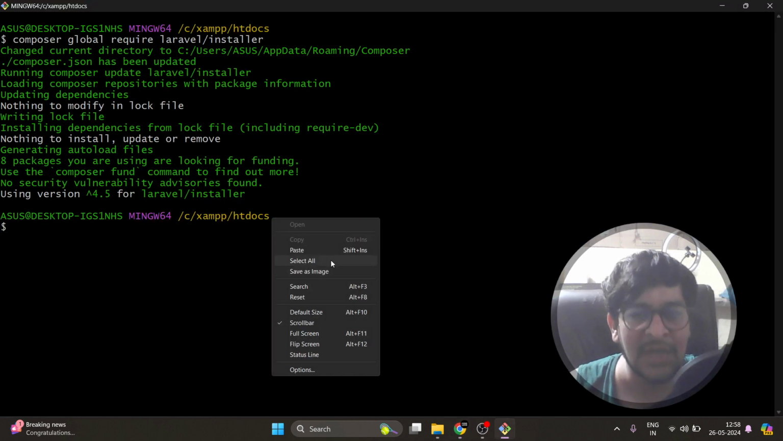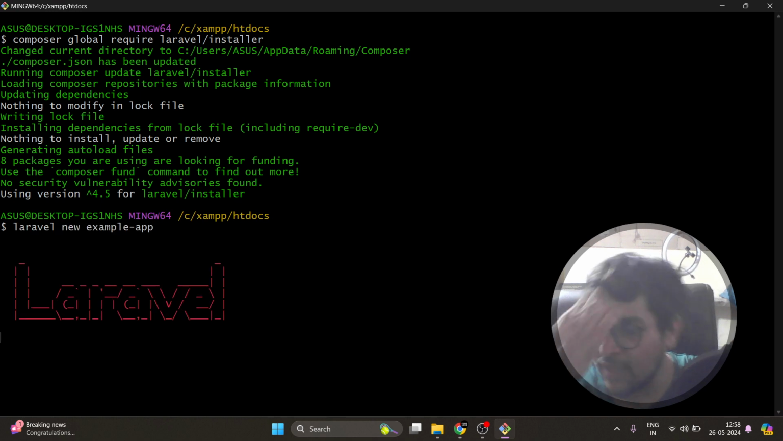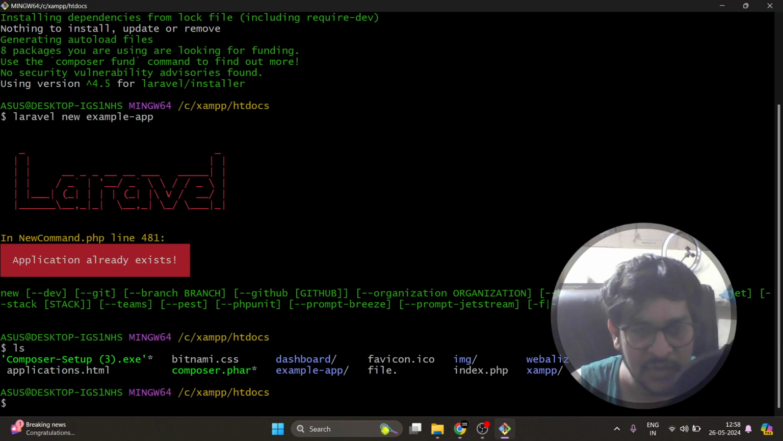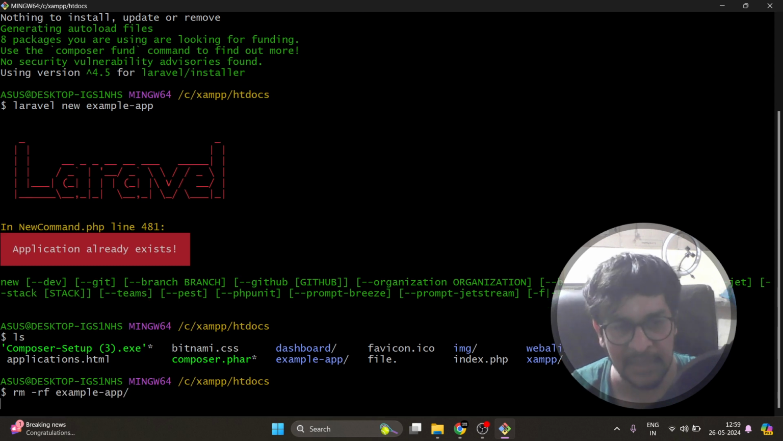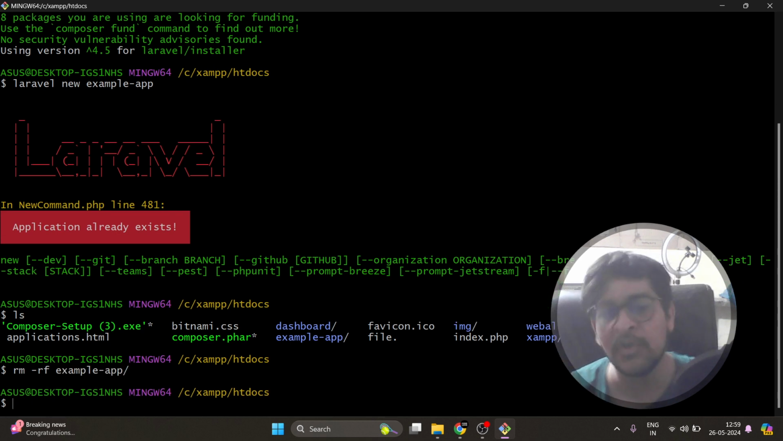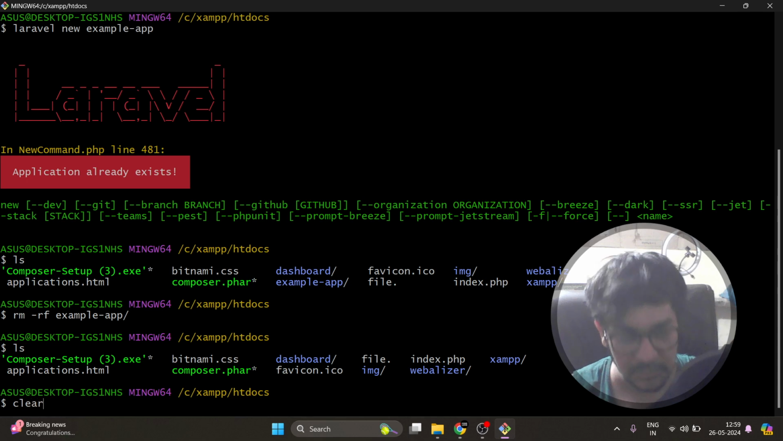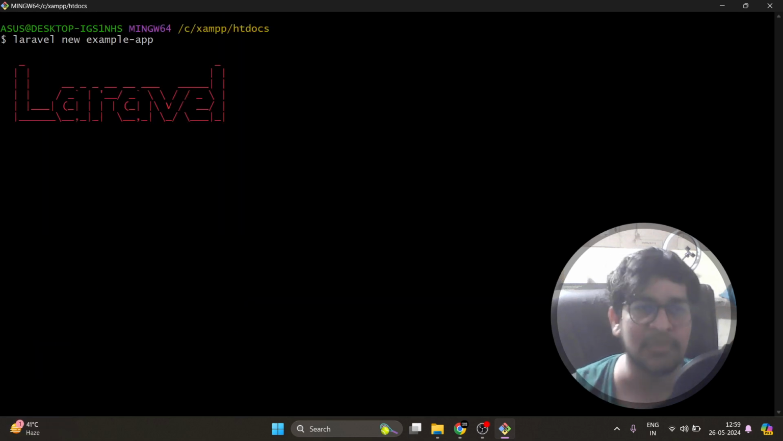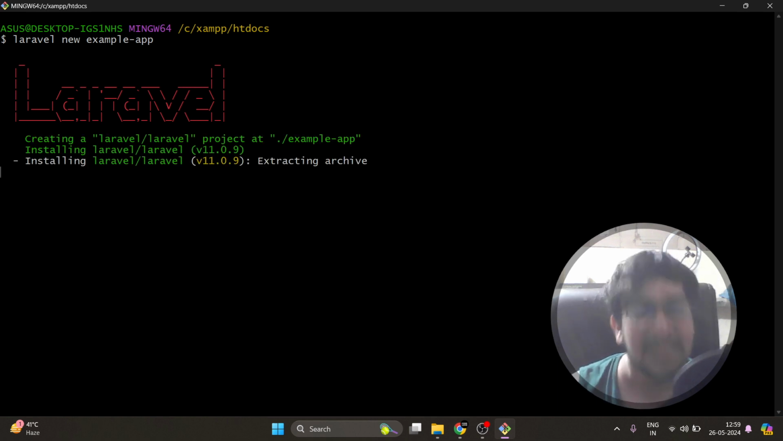Now I will do laravel new example-app, and this will help me create a Laravel app actually. It says the app with this name, example-app, is already here. So what I am going to do, I will remove this first with rm -rf example-app, and that will remove it from my project. If I run this command again, laravel new example-app, you will see Laravel tries to install the latest version of Laravel inside my project.